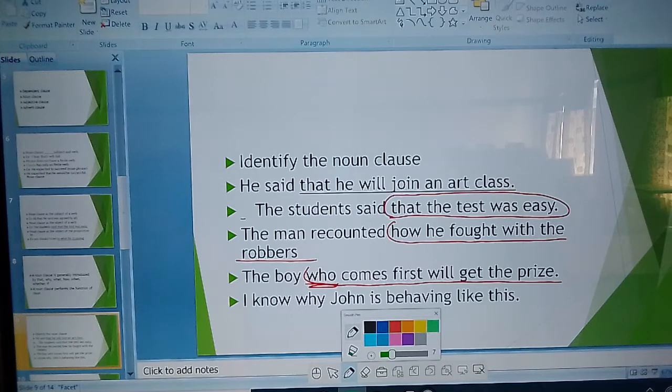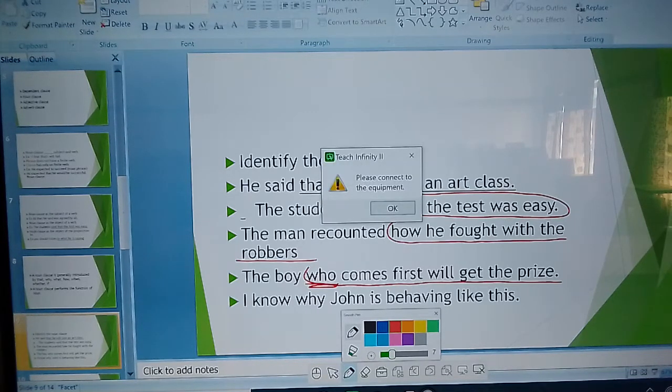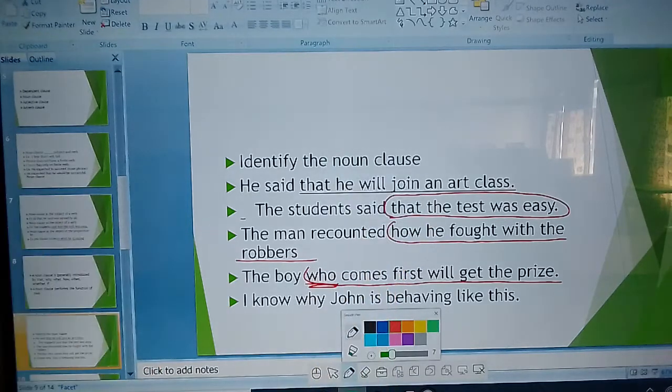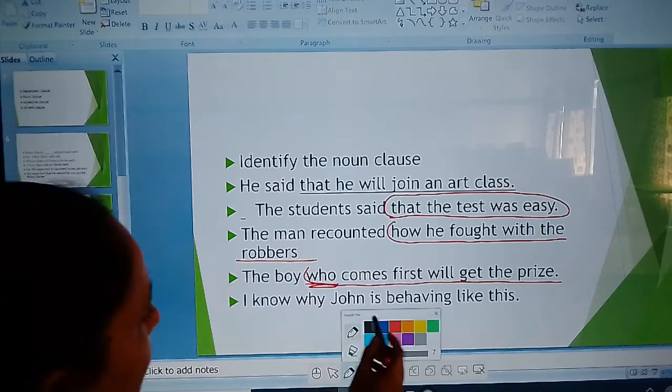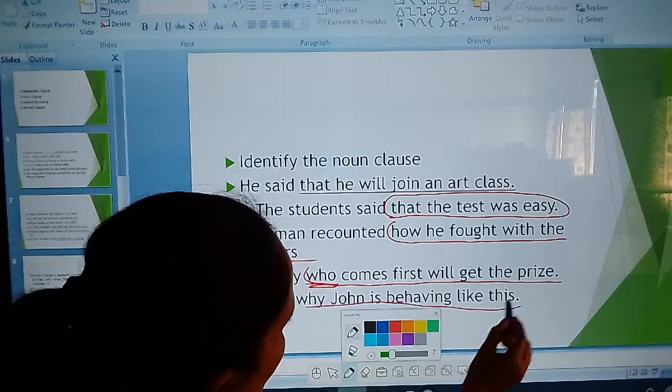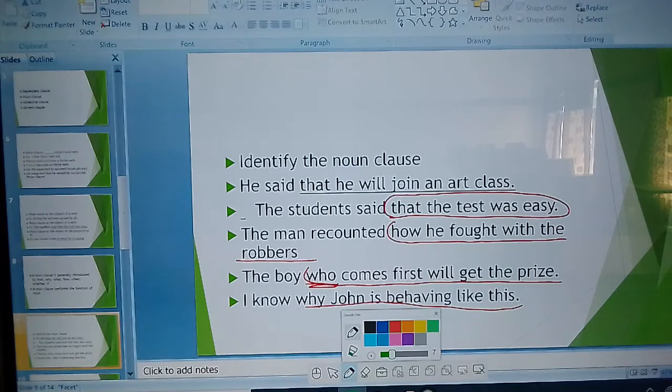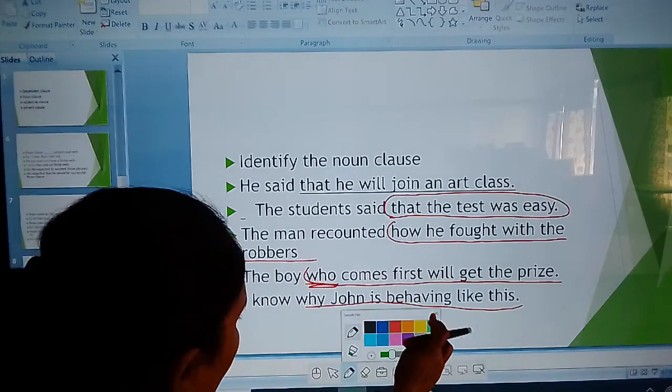Yes, why. Why we need to plant? Why John is behaving like this? This is your noun clause.